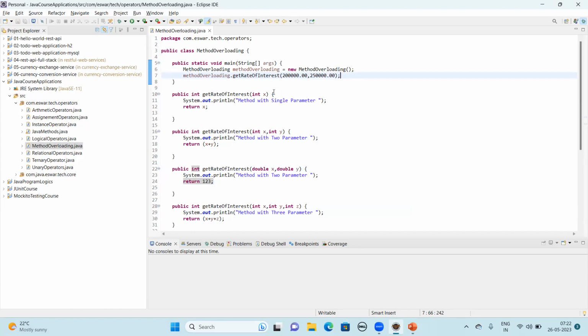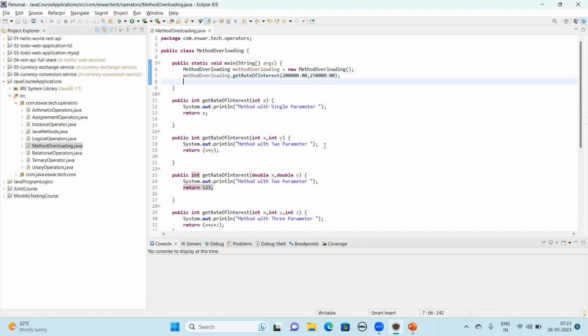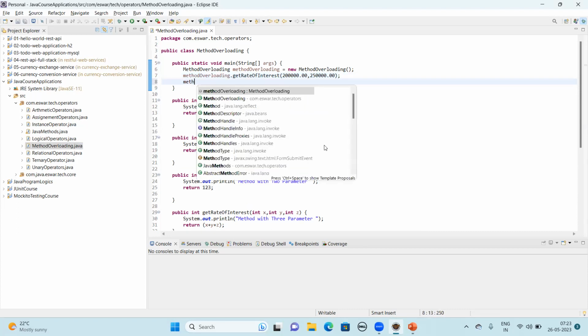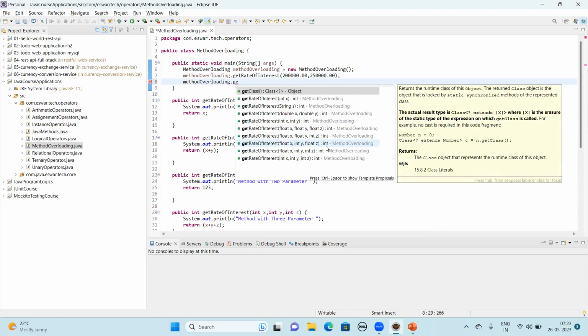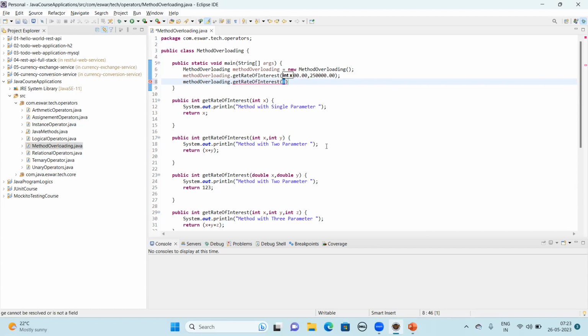Like that, depending on our use case and scenario, we can go with that specific method with that number of parameters. In future, if we want to pass different parameters, for example with method overloading dot getRateOfInterest, now assume rate of interest will not accept any strings, but let's think of that.